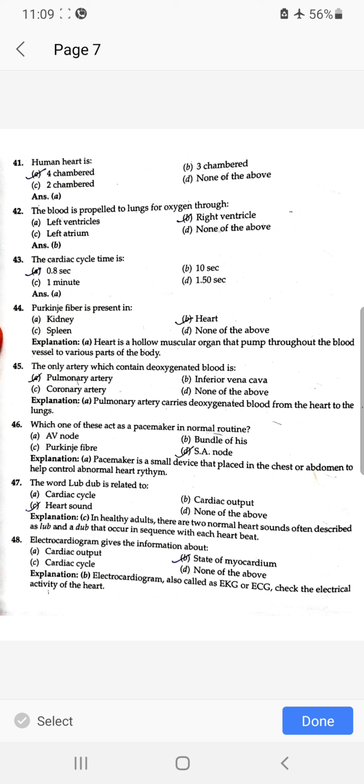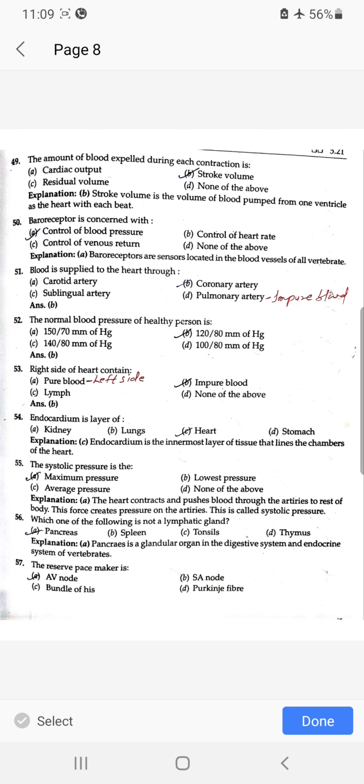The only artery which contains deoxygenated blood is the pulmonary artery. Which one of these acts as pacemaker in normal routine? SA node, the sinoatrial node. The word lub-dub is related to heart sound. Electrocardiogram gives information about the state of myocardium. The amount of blood expelled during each contraction is called stroke volume.